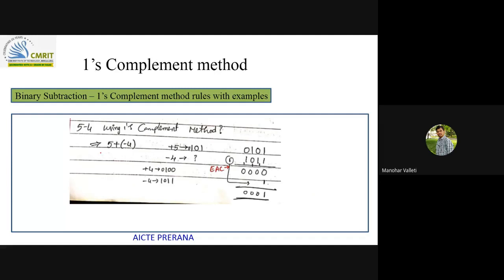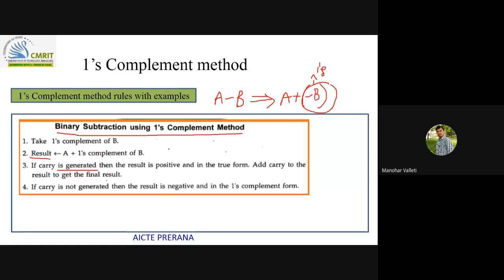Let us try to do. I think all of us are carrying a pen and paper, I guess. So can you solve 5 minus 4? Can you do 5 minus 4 using ones complement method? What is the answer? Can somebody respond?